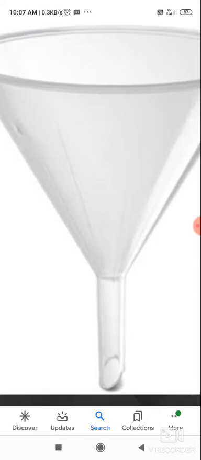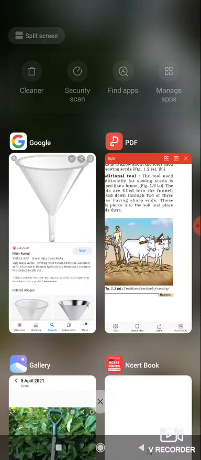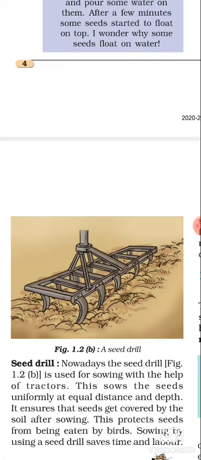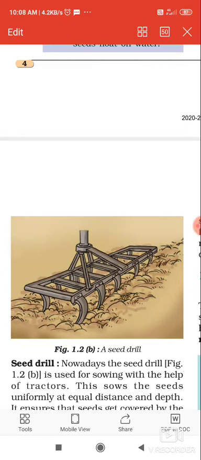So now what is the second method? Student, the second method is the seed drill. Can you see? You will see, ma'am, this is the same as the cultivator. You can consider that it is the same as the cultivator, but it is a little bit different. This seed drill is used by the farmer nowadays. Why? Because it is very helpful in sowing of the seeds. So this is far better than the traditional method.